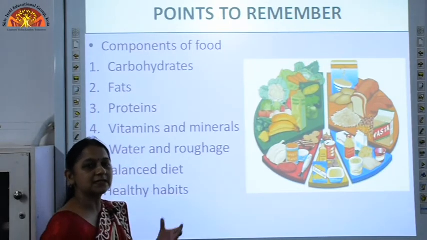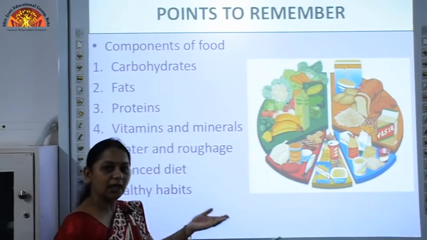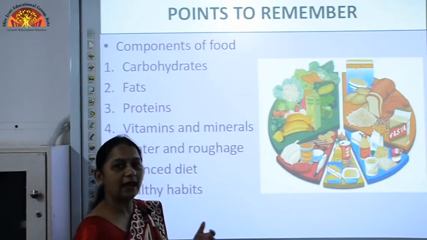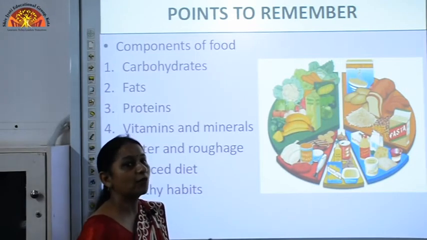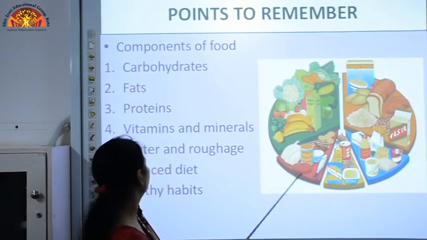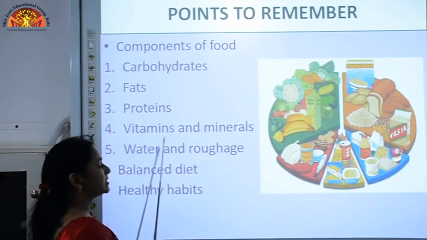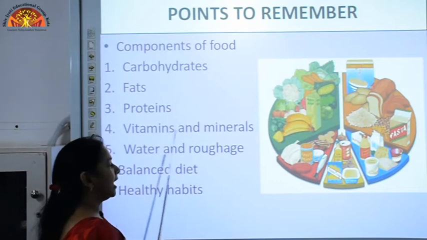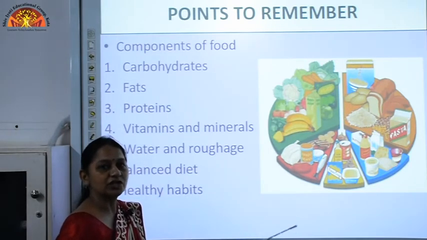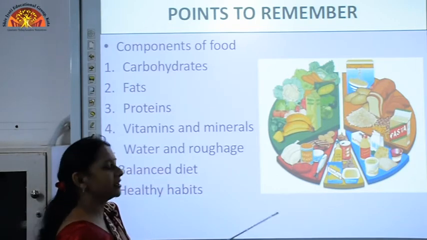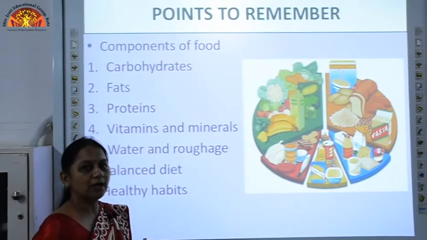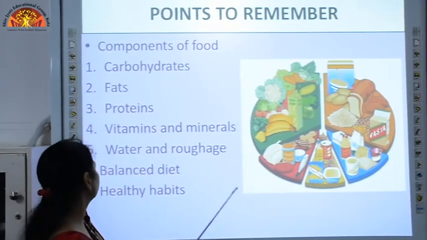Vitamins and minerals include vitamin A, vitamin B, vitamin C, and minerals like iron, calcium. They are very important for our body for various functions. Along with these nutrients, water and roughage are also important for the proper functioning of our body. To get rid of waste, roughage and water both are important for our body.